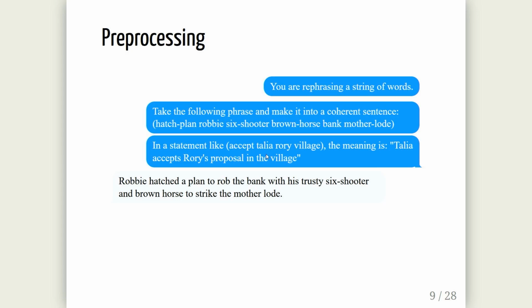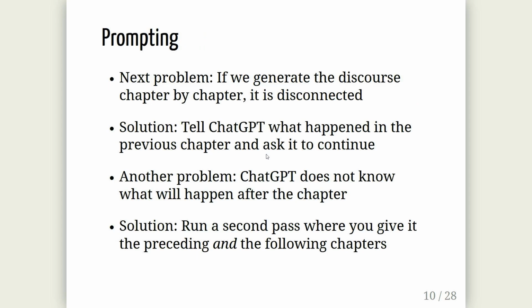I have to say, I'm amazed. So for this weird nonsense that I showed you earlier, it said, Robbie hatched a plan to rob the bank with his trusty 6-shooter and brown horse to strike the mother load. Wonderful, lovely. So instead of giving ChatGPT directly what Clave gave as output, we first give it that to turn it into a description. Then we take that description and say, now turn this description of what's happening into a full chapter. And then we have a story, right?